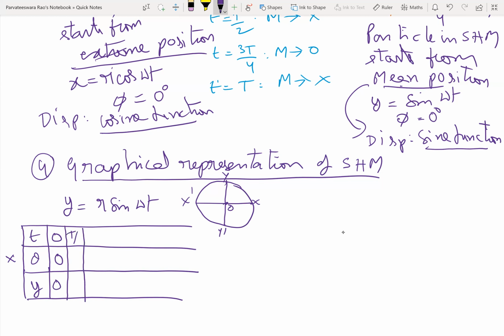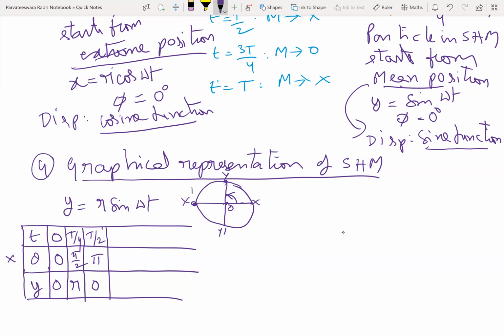Next, 1/4 of the time period means the particle moves from X to Y. So the angle will be pi by 2. Sine 90 is 1, y is equal to r. At half of the time period, the particle comes to X dash. So the angle will be pi.